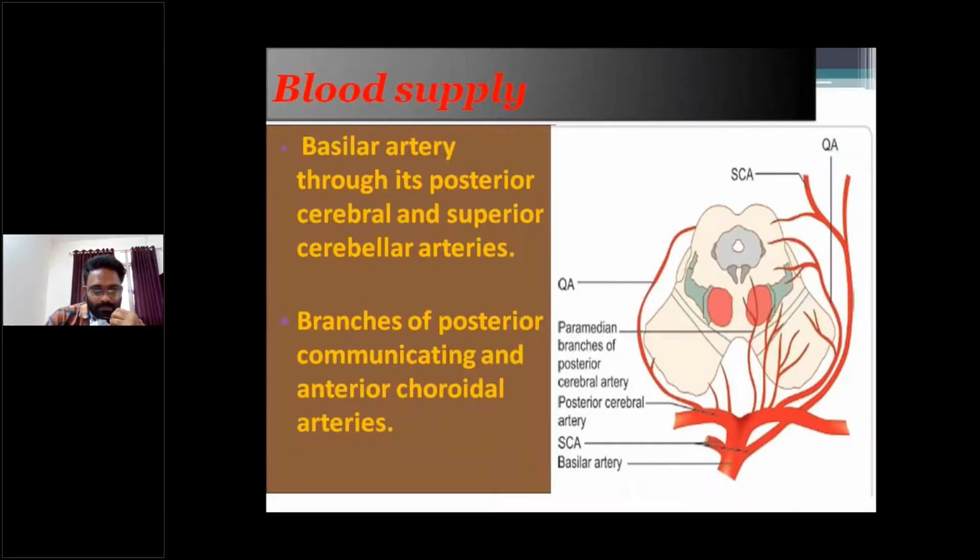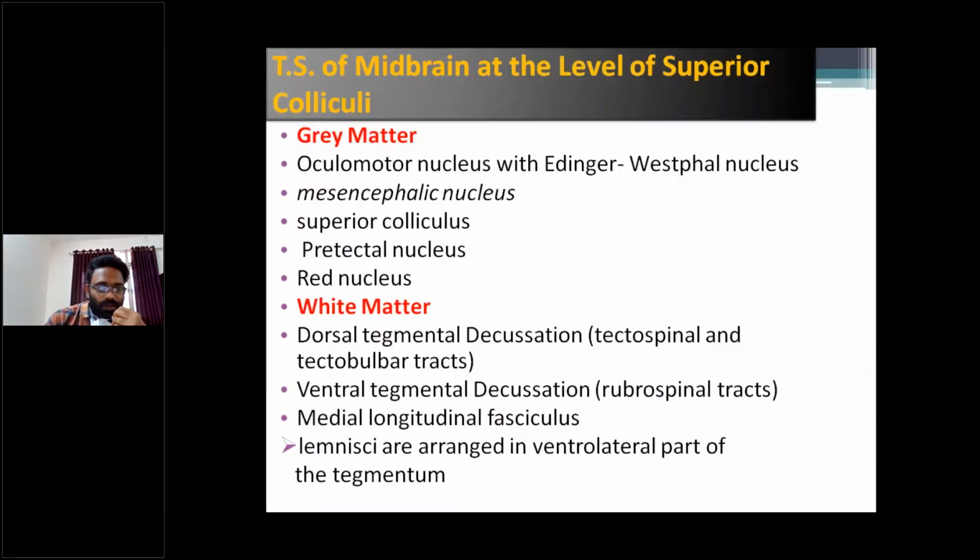And next, that's it about the gray matter at the level of the superior colliculus. So the gray matter contains the oculomotor nucleus with Edinger-Westphal nucleus, the mesencephalic nucleus of the trigeminal nerve, the nucleus of the superior colliculus, the pretectal nucleus, and the red nucleus. In the white matter, the dorsal tegmental decussation is formed by the tectospinal and tectobulbar tracts.